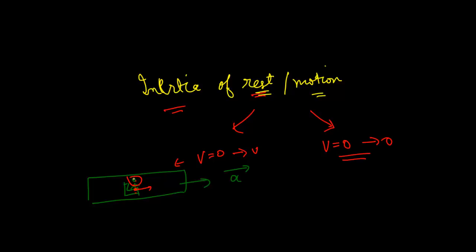So I here will feel like, oops, I'll get a backward jerk. Similarly, you get a forward jerk when a brake is applied. You can understand this as a case of this. Got it?